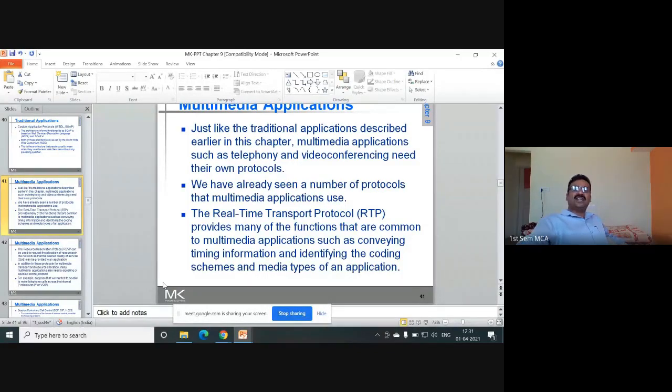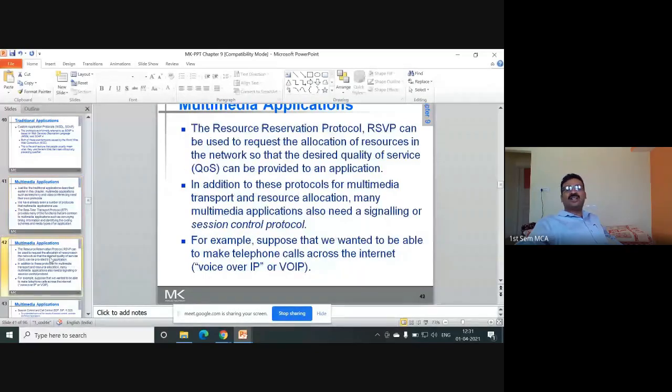For video conferencing, what type of protocol is required? Real-time Transport Protocol, which is an application layer protocol that uses TCP also, provides many of the functions that are common to multimedia applications, such as conveying timing information and identifying the coding schemes and media types of an application.